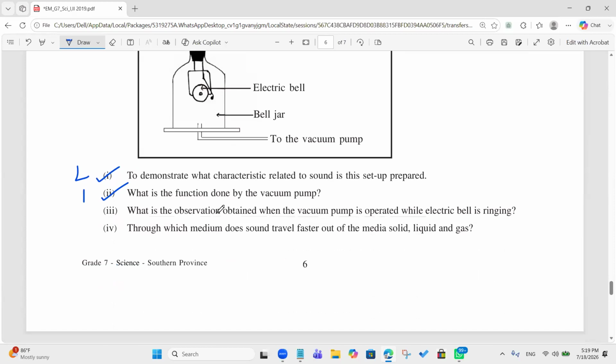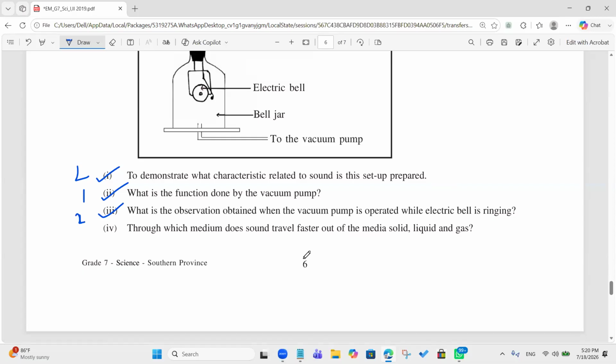What is the observation obtained when the vacuum pump is operated while the electric bell is ringing? The sound will become fainter and fainter until the sound cannot be heard. Yes, the sound fades and finally you can't hear it. Okay, take 2 marks. At the beginning you hear the sound, but when the vacuum pump starts to operate, you can't hear the sound since it's fading.